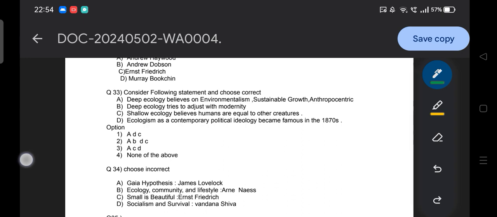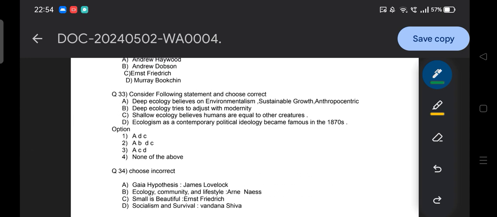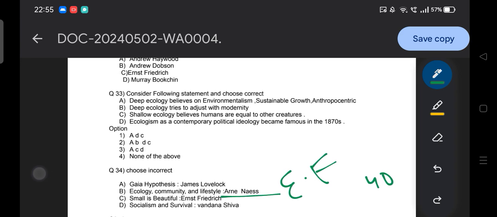Then moving to the next question, question number 34. We are at the last moment. Option A, Gaia hypothesis, James Lovelock. Option B, Ecology, Community and Lifestyle, Arne Naess. Option C, Small Is Beautiful, Ernest Frederick, which means E.F. Schumacher, also known as Ernest Frederick. Option D, Socialism and Survival, Vandana Shiva. So you need to find the incorrect one.